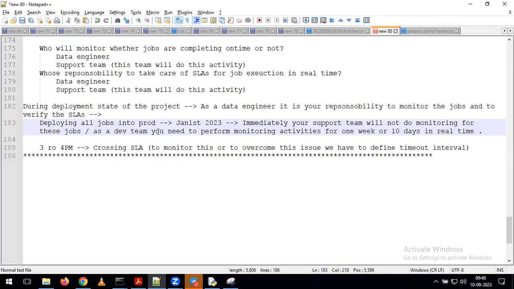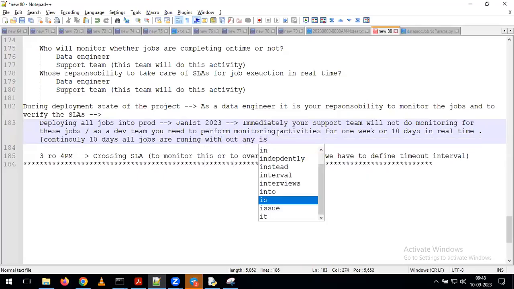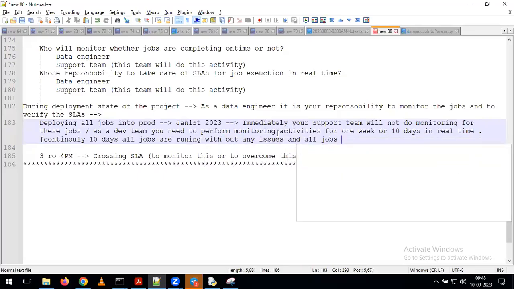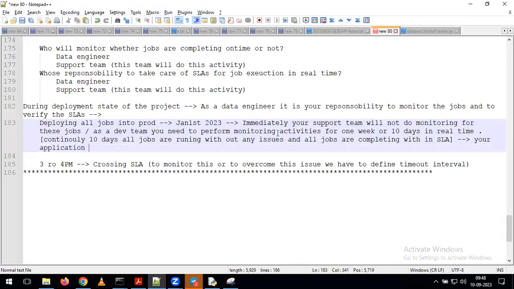See here what we are doing. After deploying all our jobs into the production environment, as a developer, you need to monitor whether all your jobs are running properly or not, and whether all the jobs are completing within the SLA or not. Now, for example, for 10 continuous days, all jobs are running without any issues, and all jobs are completing within SLA. What it means indirectly is that your application is in stabilized mode. Then we are handing it over to our support team.